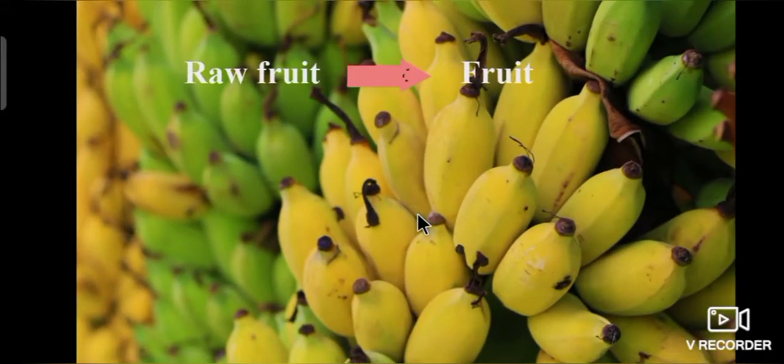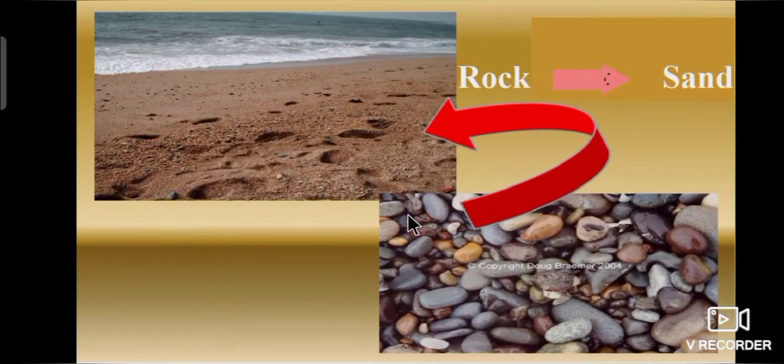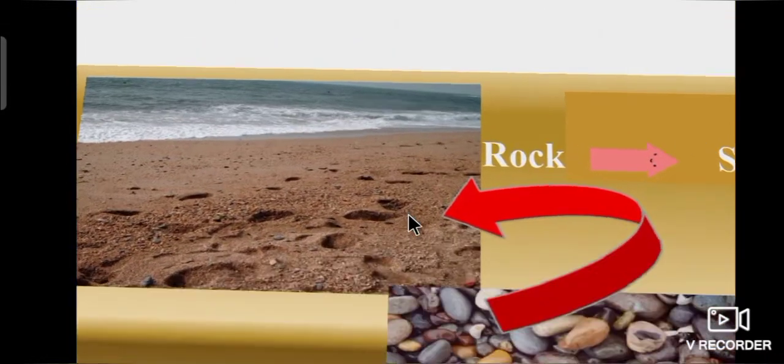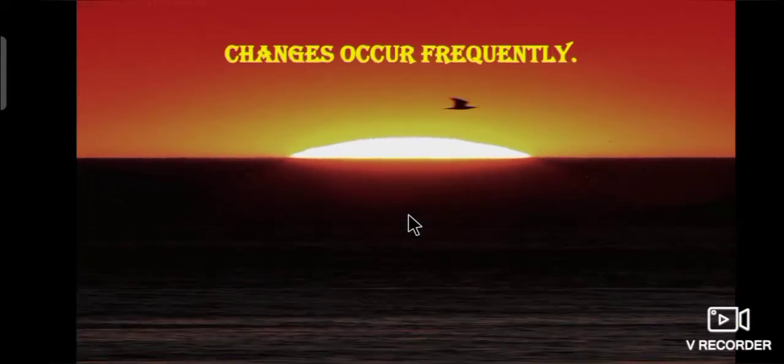Also, raw fruit will be changed to ripe fruit. Rocks will be changed to sand. Tell me, what is the common factor in the above examples? Yes, changes occur frequently.